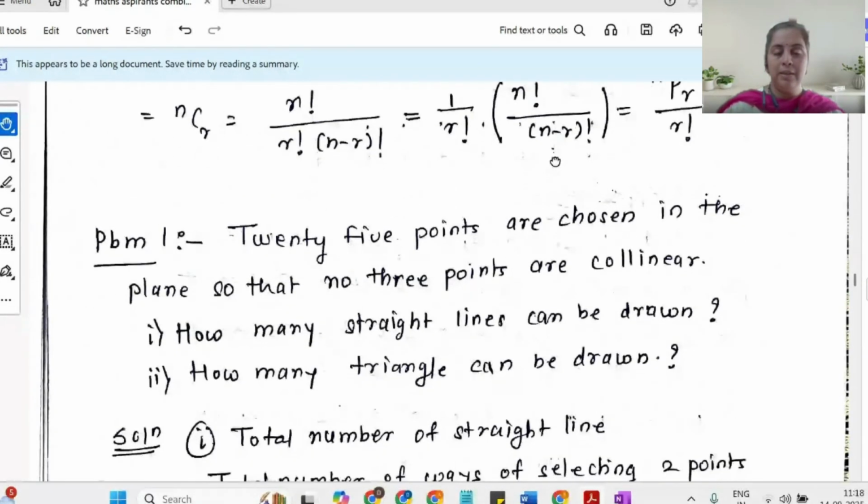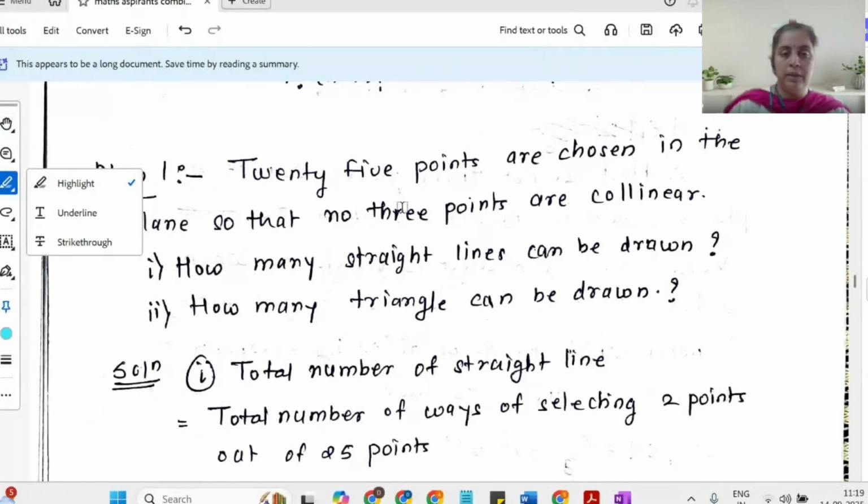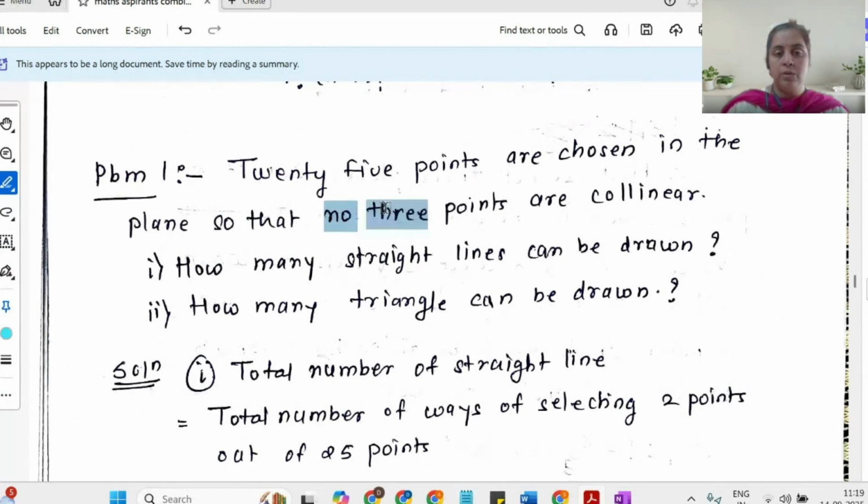Okay. Now here is one very nice application of this in geometry. Suppose you have 25 points. Now you can choose as many points as you want, I just picked the number 25. So there are 25 points in the plane, so that no 3 points are collinear. I'm highlighting the condition that I'm not taking any set which has collinear points. There are no 3 points which are collinear. Then how many straight lines can be drawn and how many triangles can be drawn?